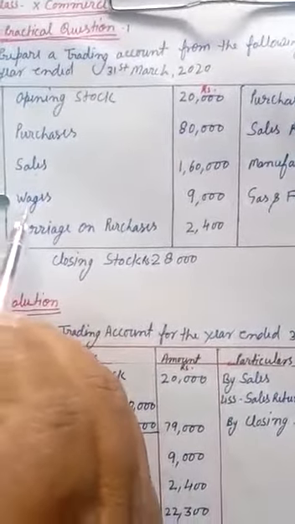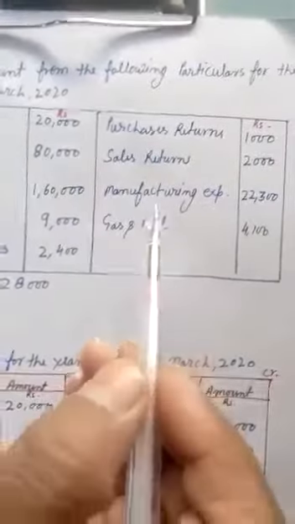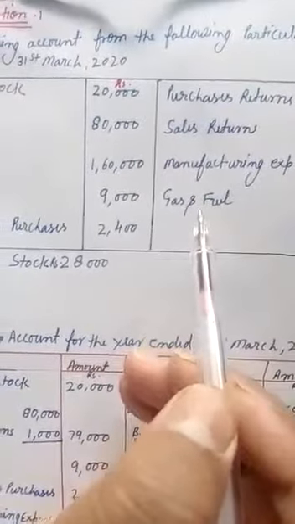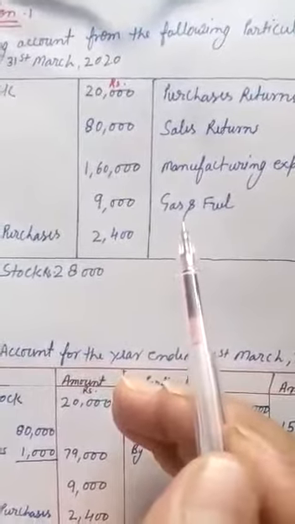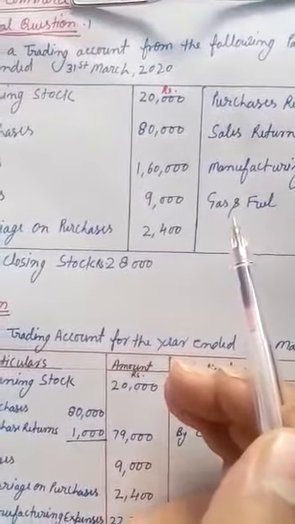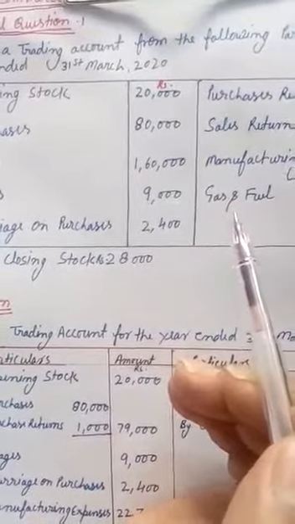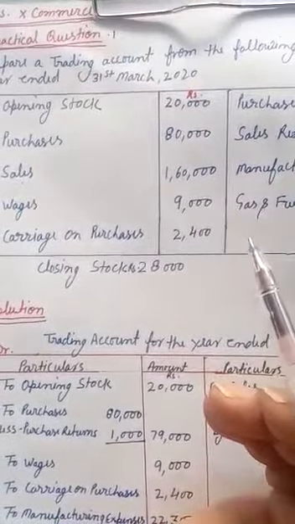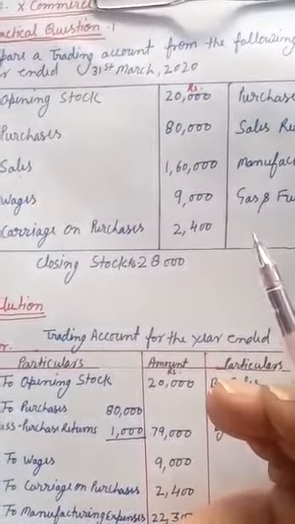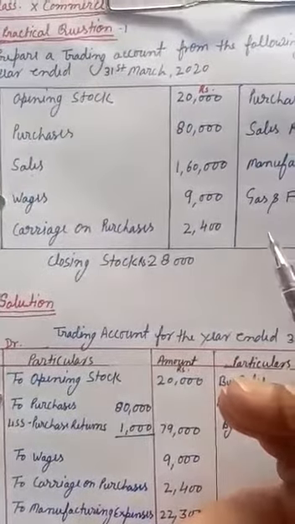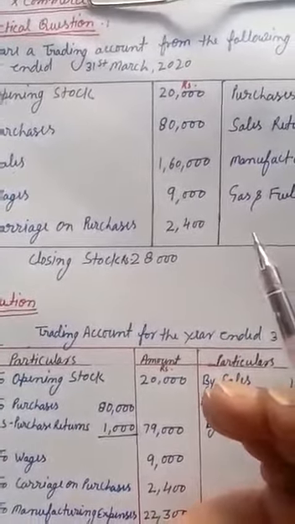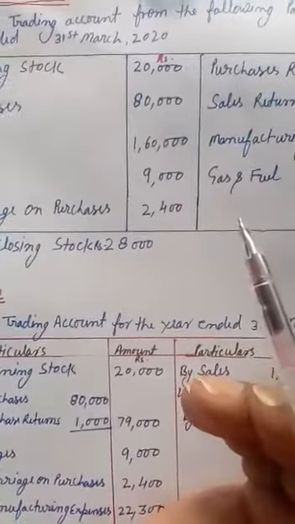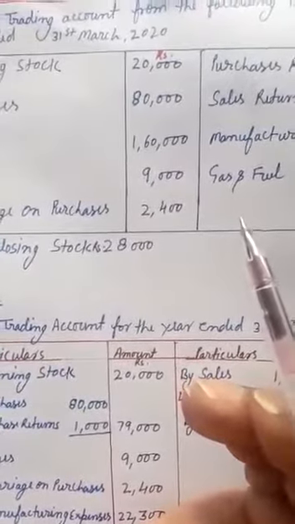Students, here wages, carriage on purchase, manufacturing expenses, gas and fuel are the direct expenses, so I want to explain it a little more widely. Direct expenses means all expenses directly connected with the manufacturing, purchase of goods and bringing them to the point of sale. Direct expenses include carriage inwards, wages, factory lighting, water and fuel, royalty on production, etc.